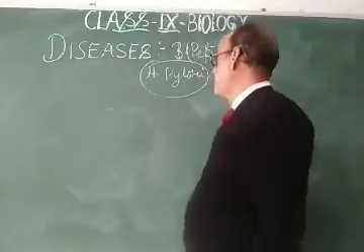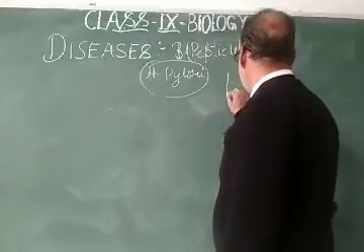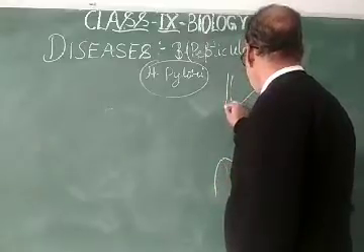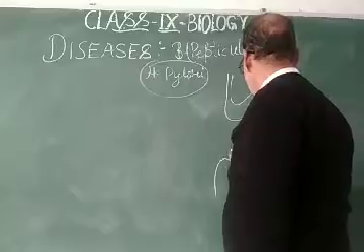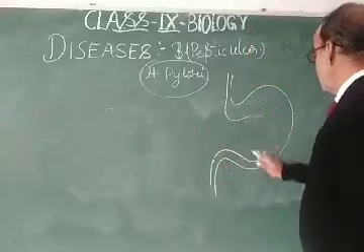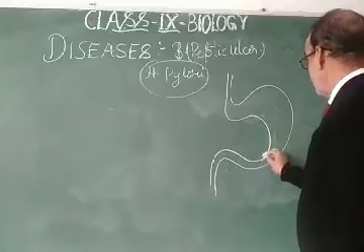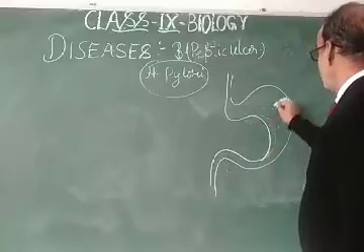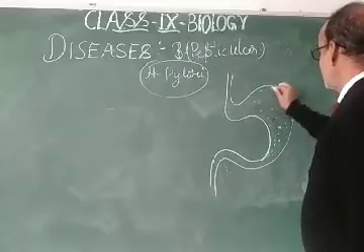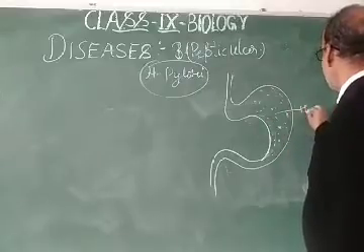of humans. Dear students, if you see the structure of the GI tract of humans, you see that there is the stomach. In the stomach, there will be hydrochloric acid, and this hydrochloric acid is HCl.